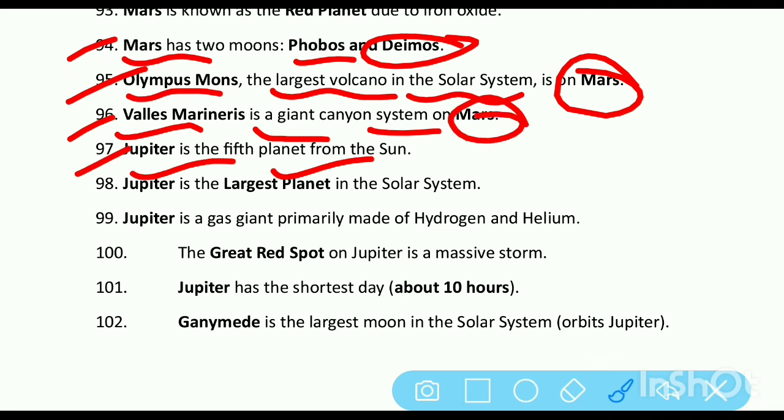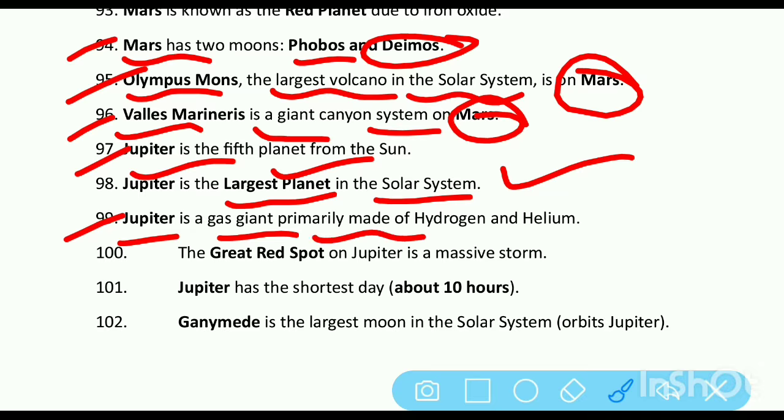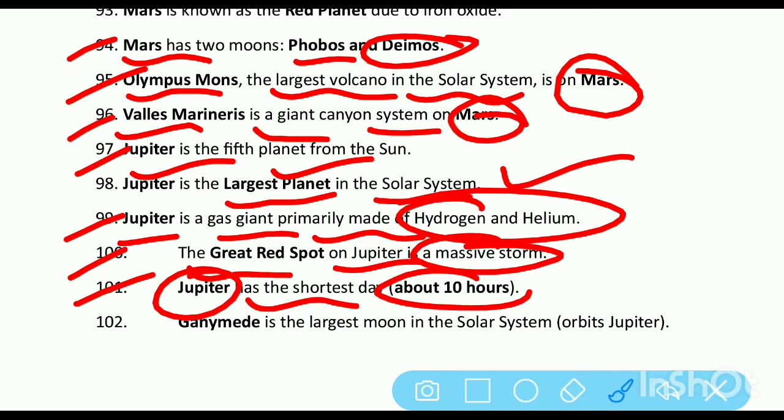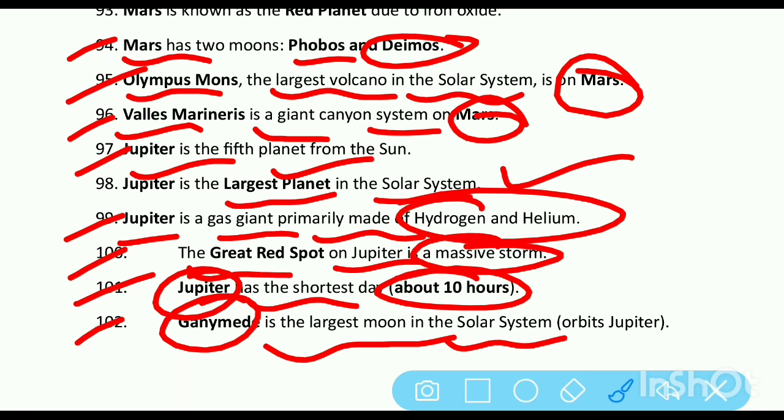Jupiter is the fifth planet and it is the largest planet in the solar system. Jupiter is a gas giant primarily made of hydrogen and helium. The Great Red Spot on Jupiter is a massive storm. Jupiter has the shortest day, about 10 hours. Ganymede is the largest moon in the solar system and orbits Jupiter.